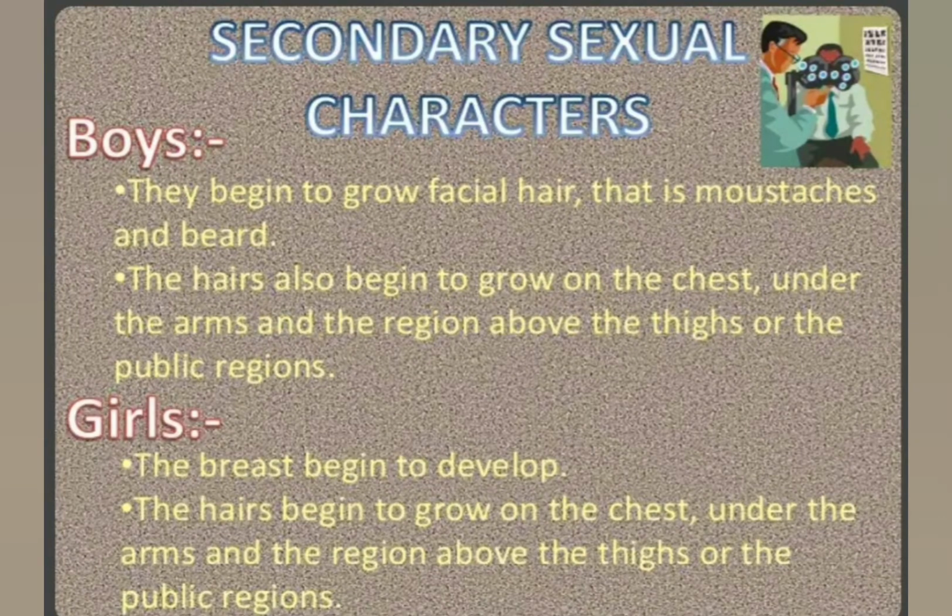Now let's look at secondary sexual characters in boys and girls. In boys, they begin to grow facial hair, that is mustache and beard. The hair also begins to grow on the chest, under the arms and the region above the thighs, or the pubic region. And in girls, the breasts begin to develop, and the hair begins to grow under the arms and the region above the thighs, or the pubic region. Right, now let's move on to the next slide.